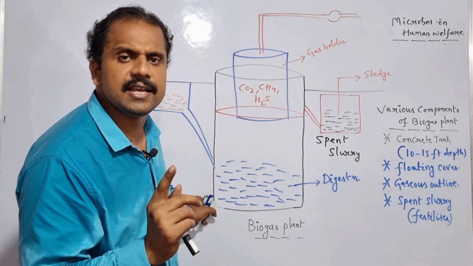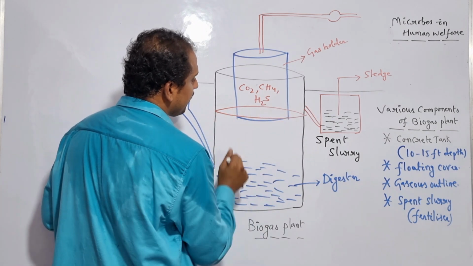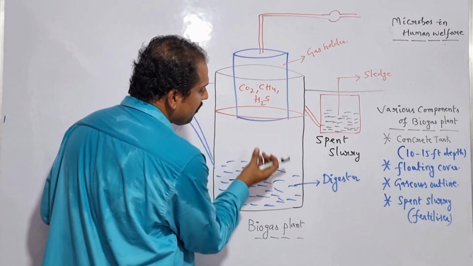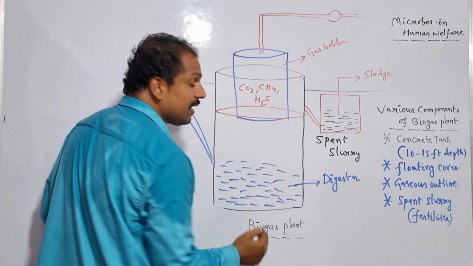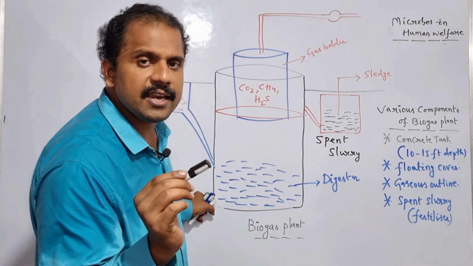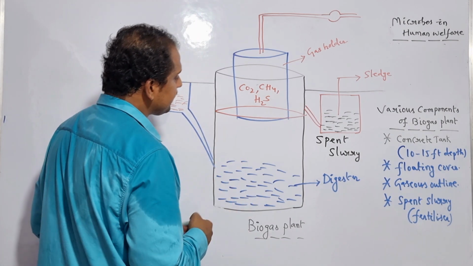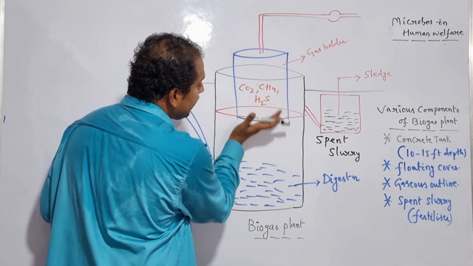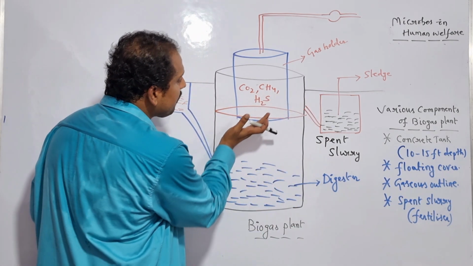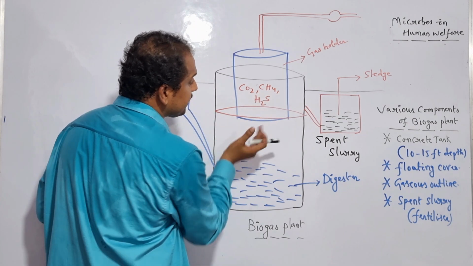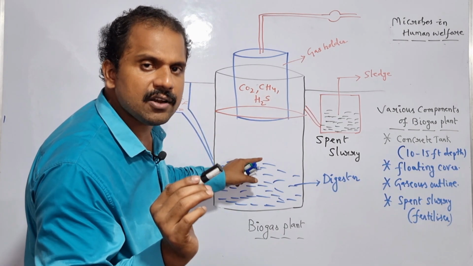And in addition to the concrete tank, the biogas plant contains one more component, which is the floating cover. Once the accumulation of biogas takes place in the concrete tank, because of the oxidation of the organic material by the anaerobic microbes, the floating cover moves upward. The upward movement of the floating cover acts as an indication for the production of biogas in the concrete tank.